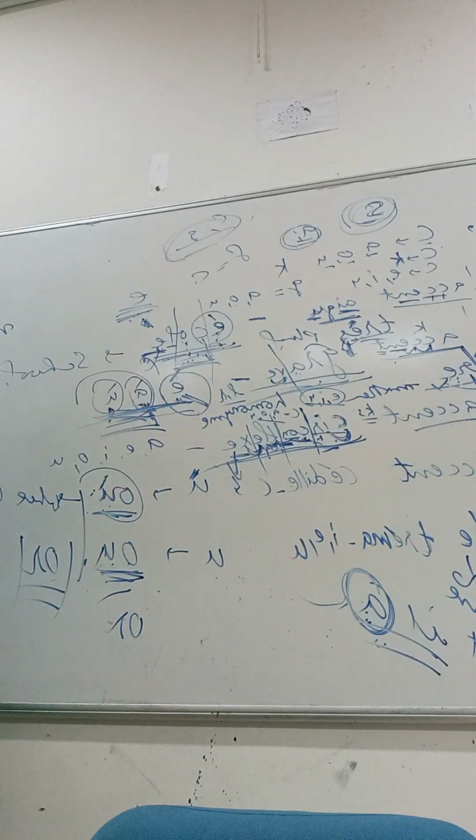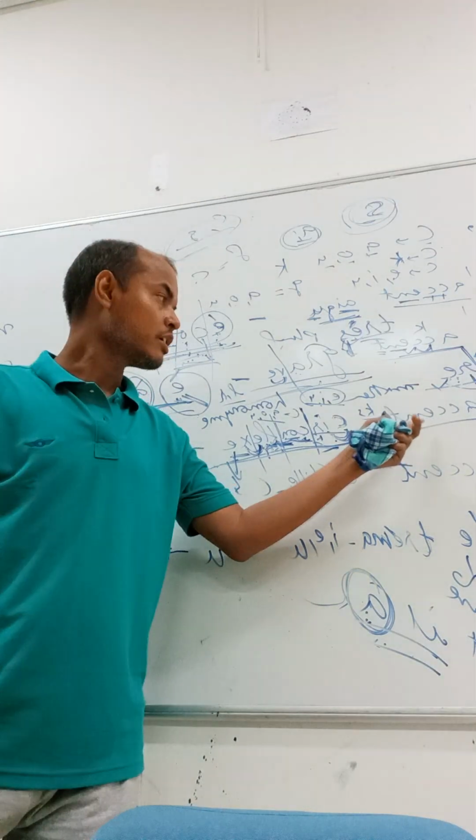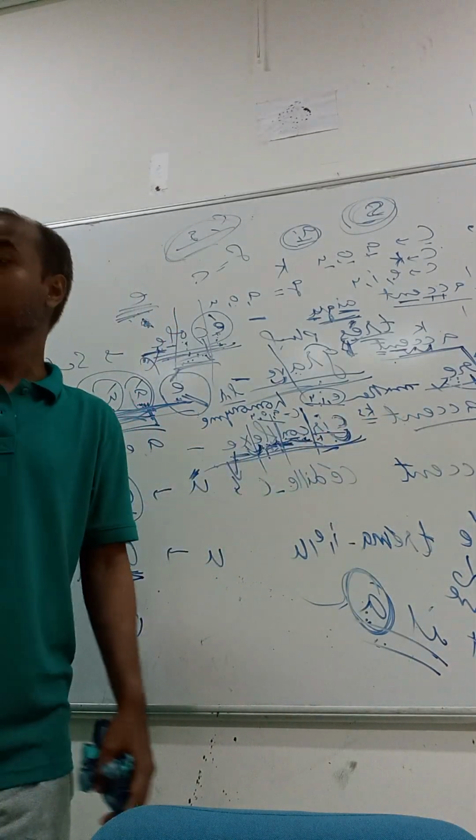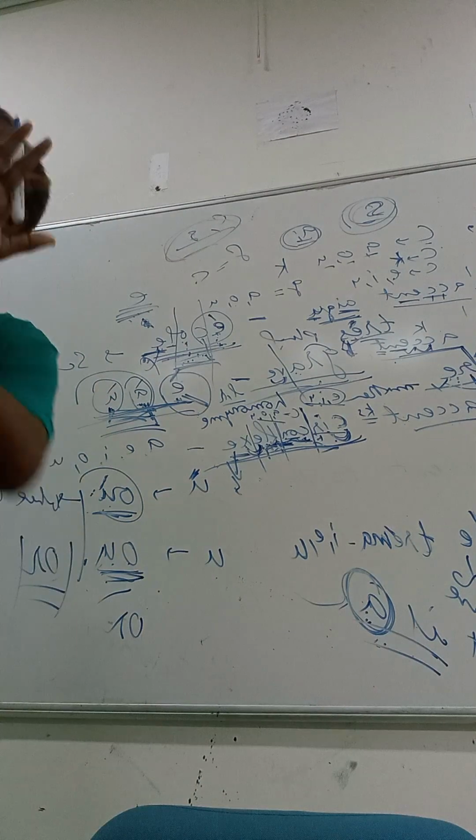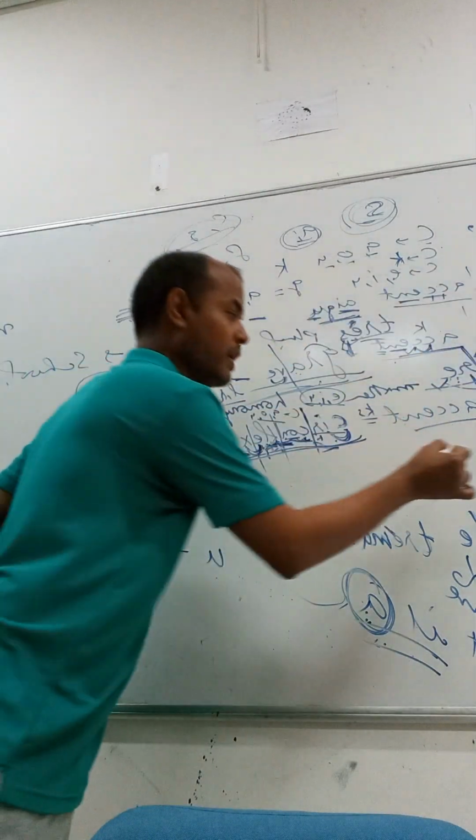Hat. So keep in mind, this accent, accent circumflex, we place on all vowels except one vowel.